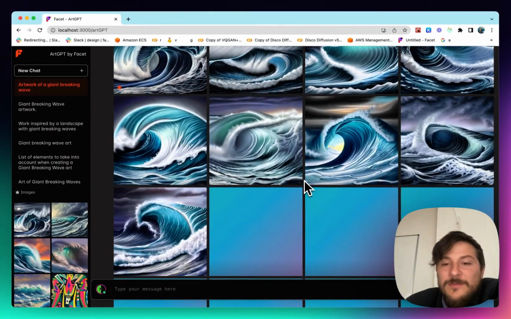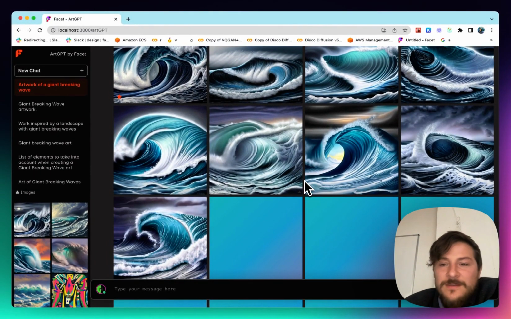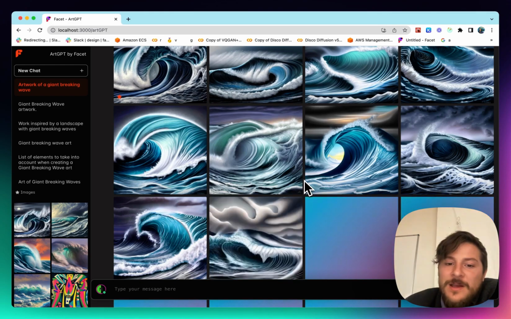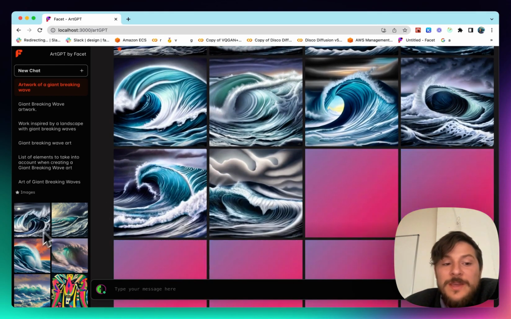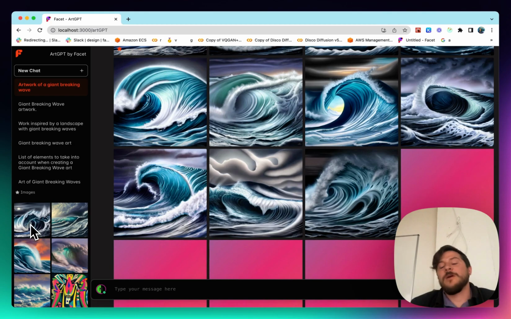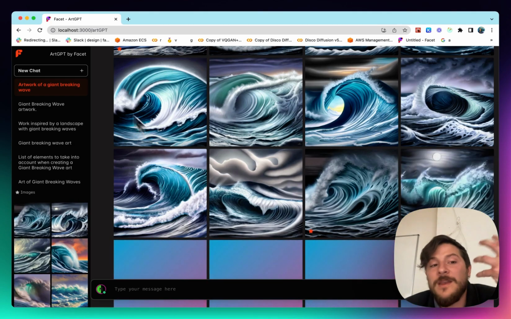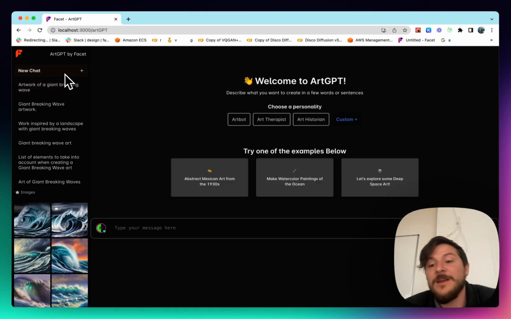And now we'll see some of our variants coming in. We'll take another look at these, and we're getting a lot of rich ideas, but I'm not going to wait too long for these because I'm actually really happy where we are with our waves. And now what I want to do is start a new conversation because I need some more ideas to bring in. I need some more inspiration. I want to start in a different direction. I want to merge two things, but I need another thing to merge.